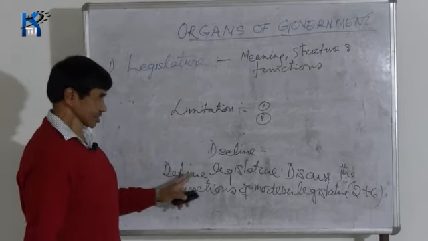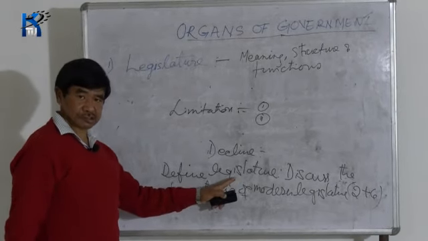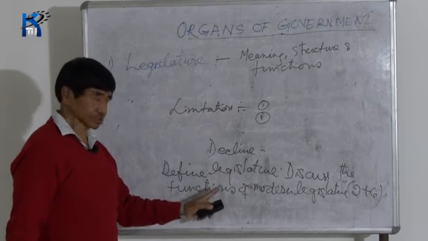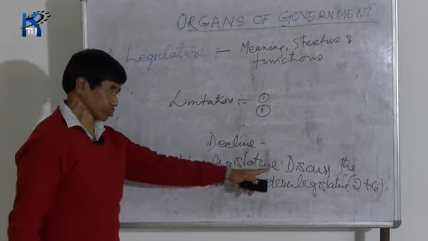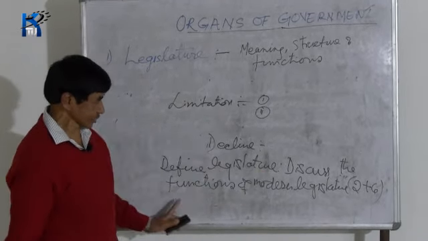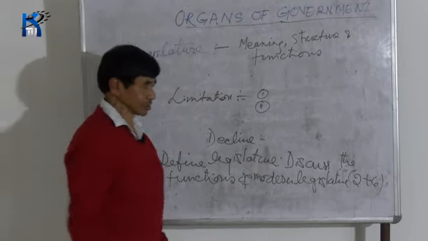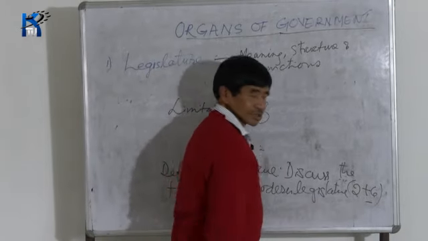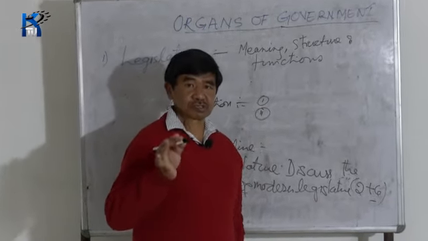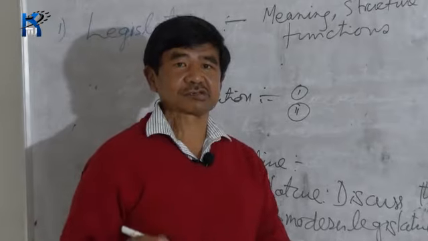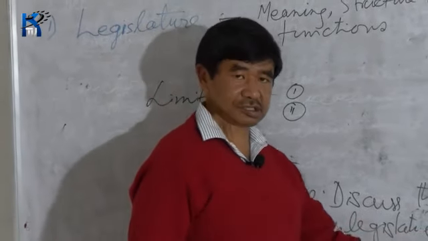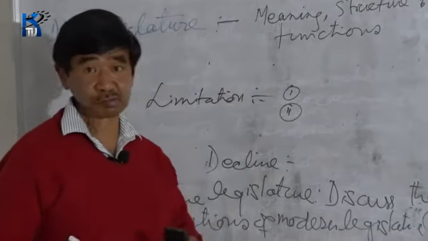Number 1 is define legislature. First you have to explain, you have to define legislature. Then after that you have to write and explain the functions of the modern legislature, and the marks is 2 plus 6. And here you have to learn how to write the answer for this 2 plus 6, 8 marks, that you have to practice.